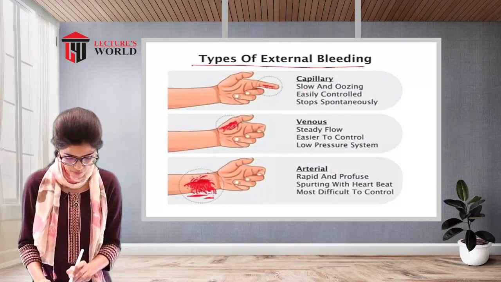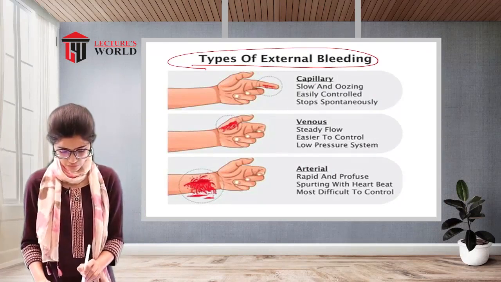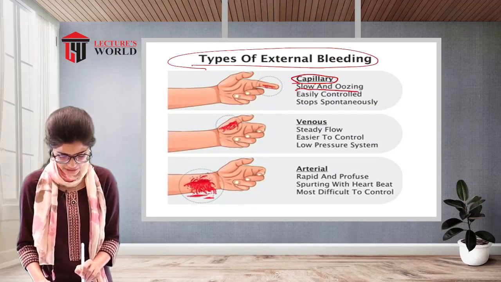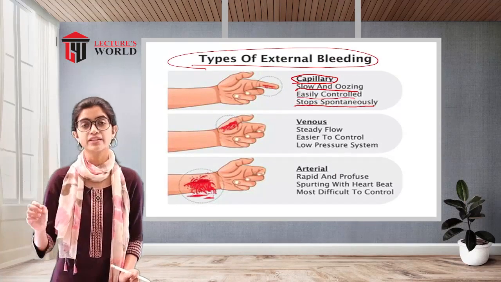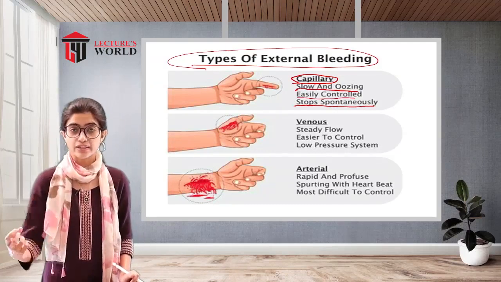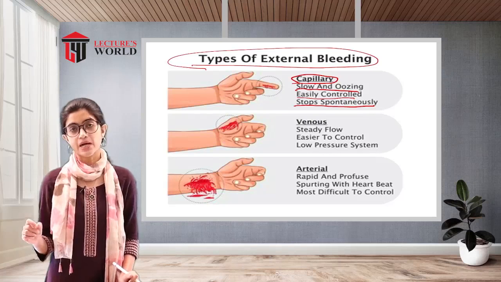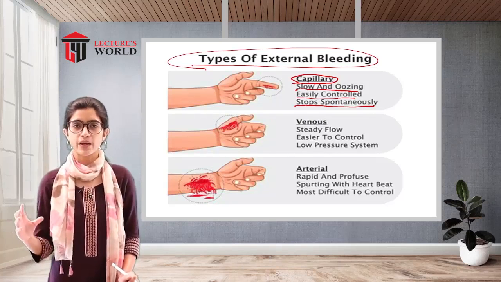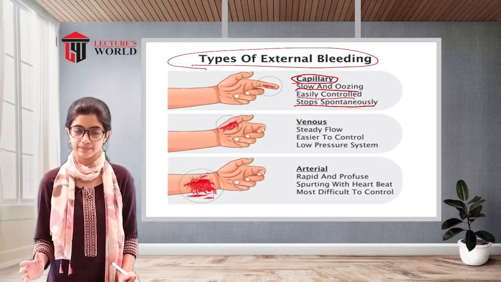Now, types of external bleeding. As you can see in the picture, a small cut is there on the fingertip. In case of capillary bleeding, it is slow and oozing, easily controlled, and stops spontaneously. The characteristics of capillary bleeding are that the blood comes out slowly and oozing, it is very easy to control, and it stops on its own.